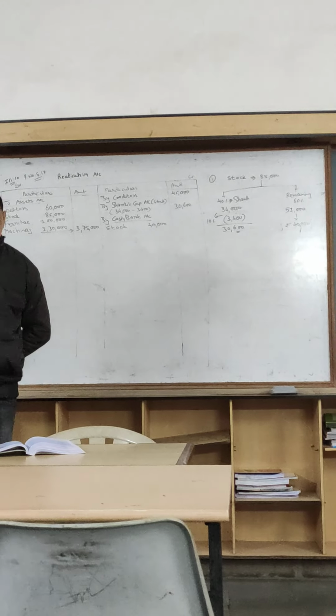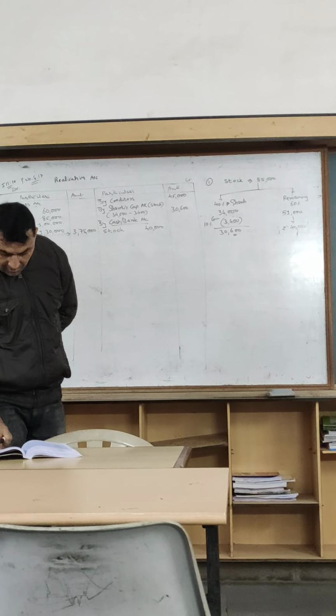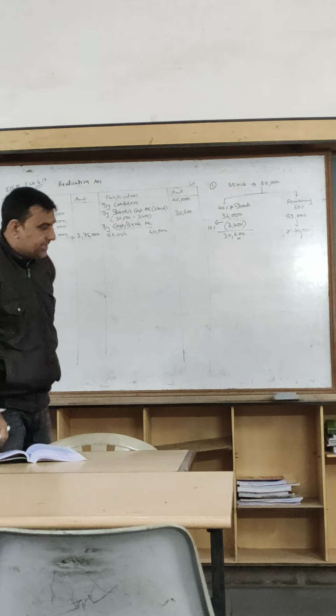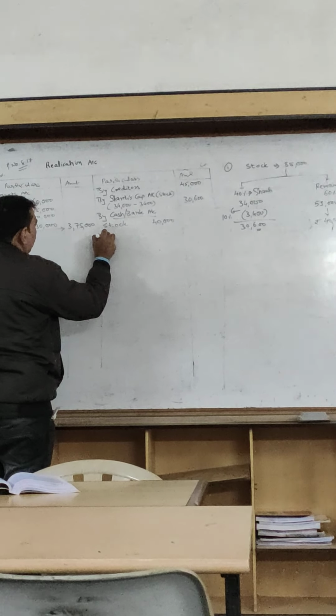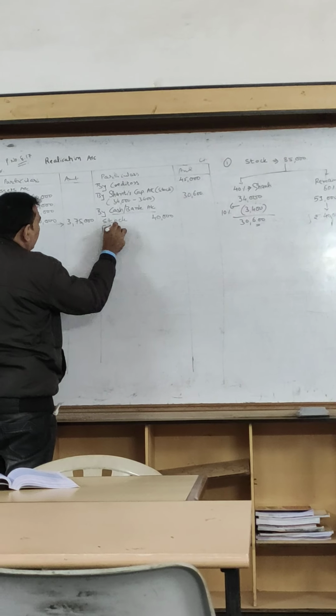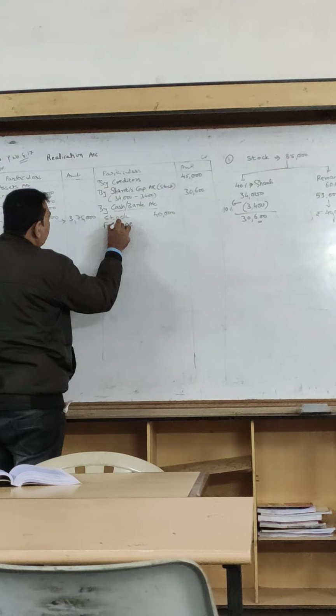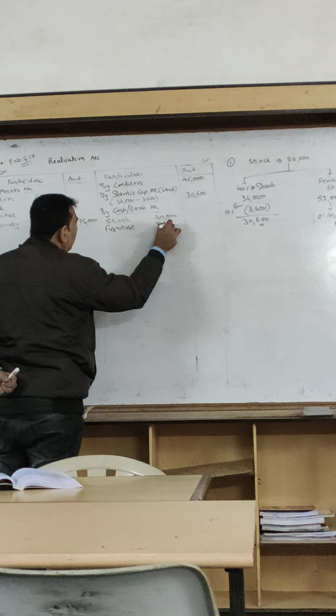Is it clear? Okay. Then furniture released for rupees 80,000. So furniture, in the same way, the furniture is released for rupees 80,000.